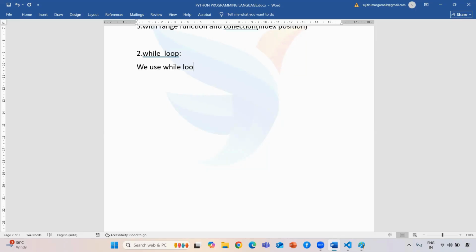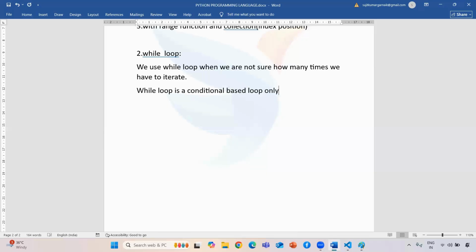Okay, so the first point of the while loop: we use a while loop when we are not sure how many times we have to iterate. Means you don't know how many times you need to iterate, in that case you need to use your while loop. Also we can say a while loop is a conditional based loop only, means based on the condition it will start executing.